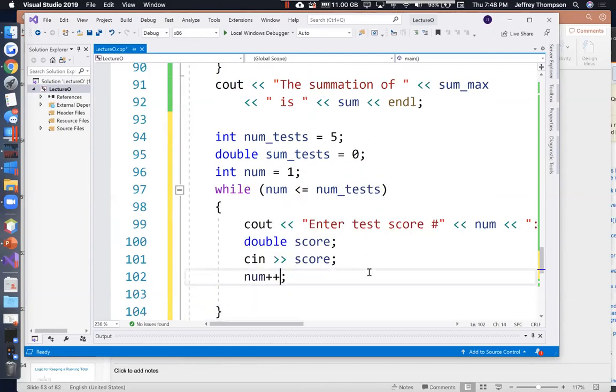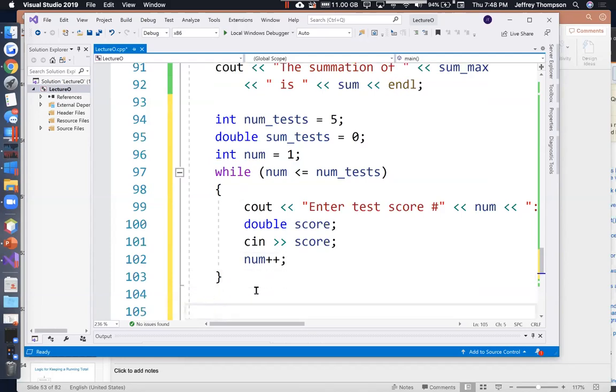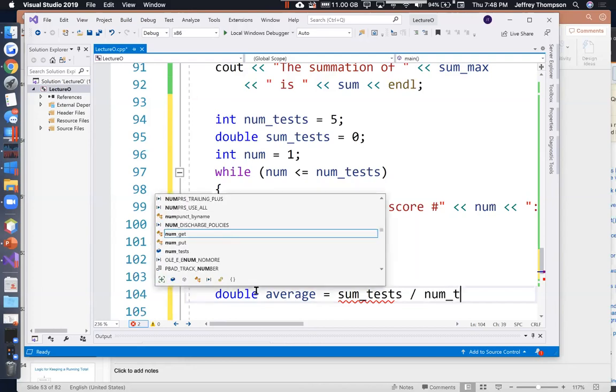And yes, we could have written this as a for loop as well. I just felt like getting creative and writing it as a while loop. So we initialize our loop control variable there, we test it here, and we update it there. And now we can calculate the sum and the average. The average is equal to the sum of the tests divided by num_tests.